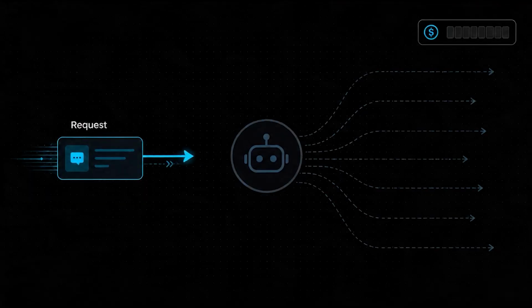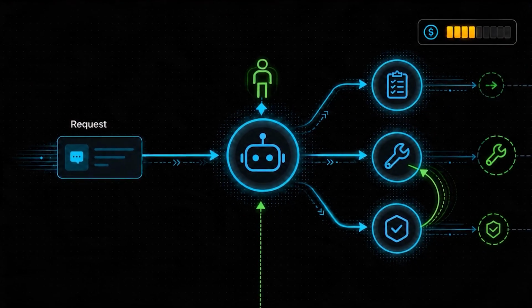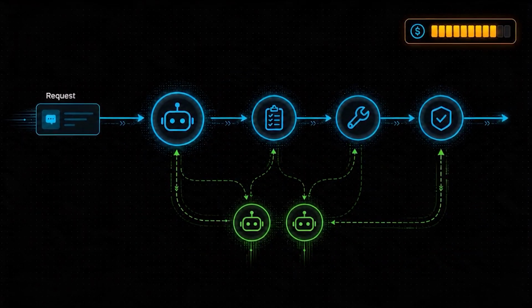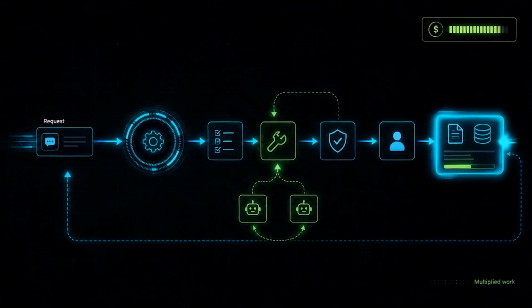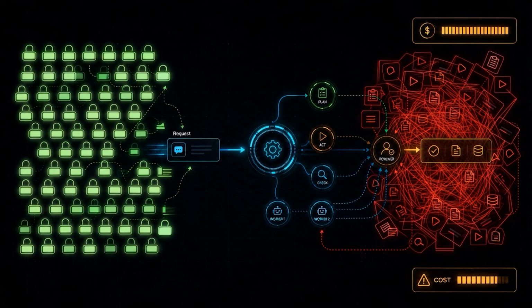Loops can also break, and there are 3 big ways that they do so. The first is cost. Loops multiply work. The agent does not just answer once. It plans, acts, checks, retries, spawns workers, reviews output, summarizes state, and maybe does all of that again. Theo talked about loops burning millions of tokens. Cole showed simple orchestrated runs crossing 1,000,000 tokens. That does not mean loops are bad. It means loops are leverage. And leverage cuts both ways. If the loop is pointed at the right thing, you get a lot of work. If it is pointed at the wrong thing, you get a lot of wrong work.